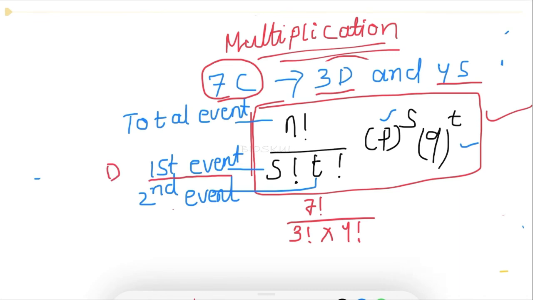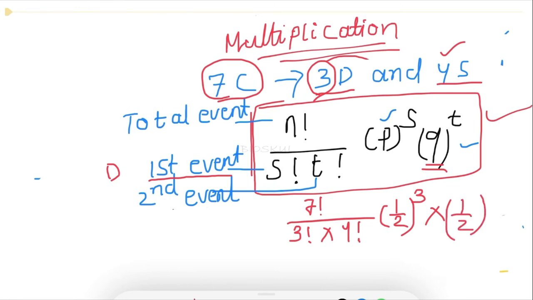P is the probability of the first event. The first event is daughter. So what is this probability? It's half, right? And s is the first event, so the first event is 3. So put 3. Then q is the probability of the second event. The probability of getting a son is also half. So just put half to the power t, and t is the second event, and the second event is 4. Write down 4.